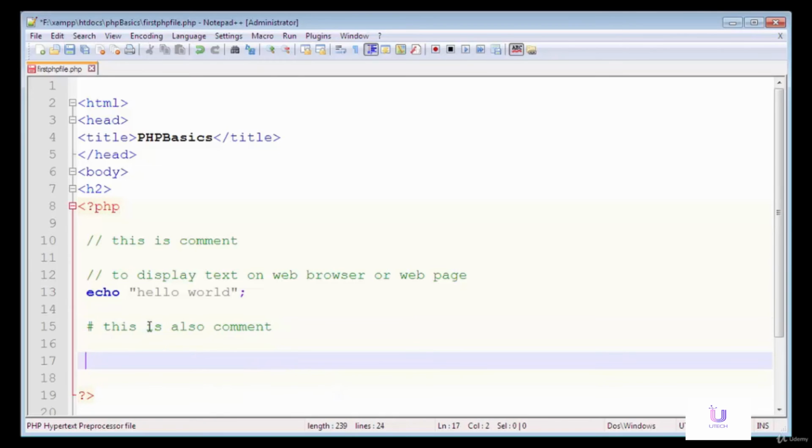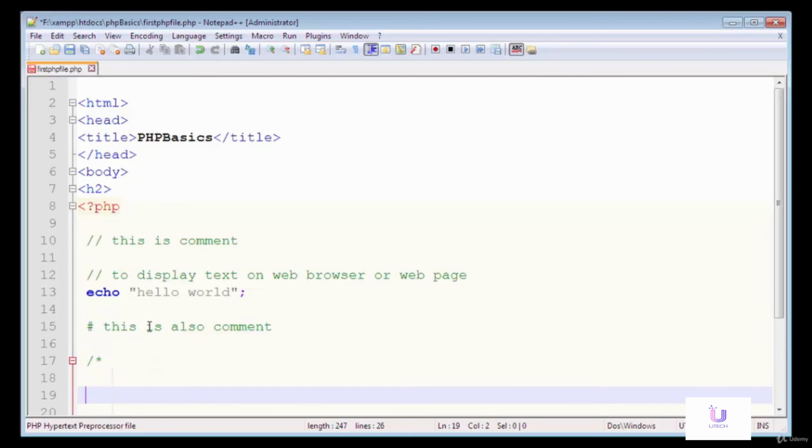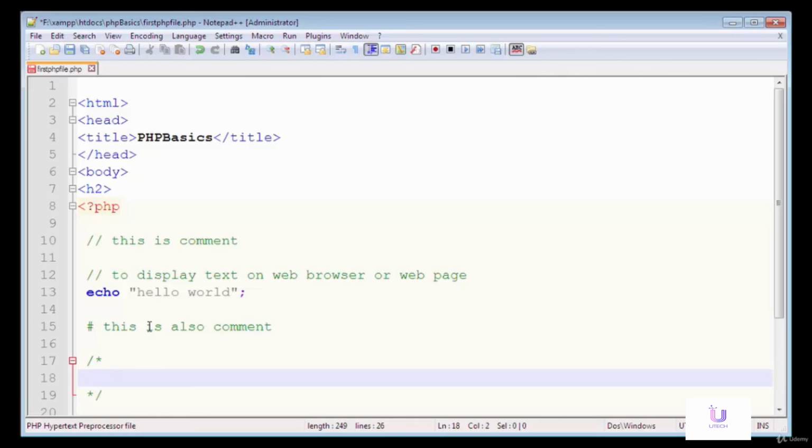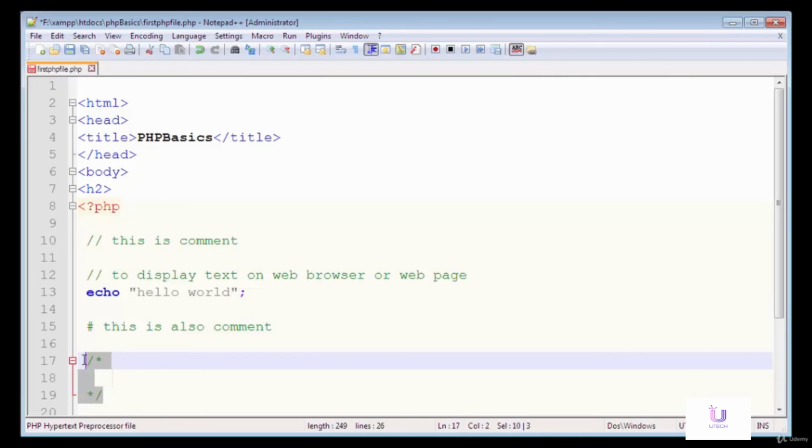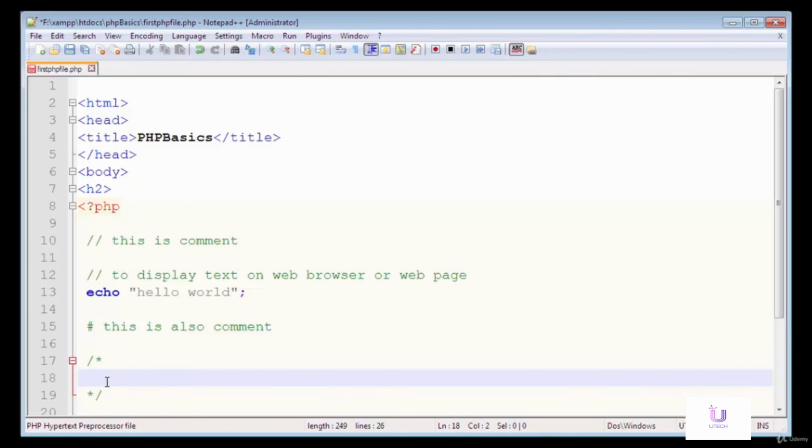And if we want to write a multi-line comment in PHP, put /*. Oh sorry, this is a starting or opening multi-line comment, and to close this multi-line comment just put */. So in between these starting and ending markers we can write a multi-line comment.